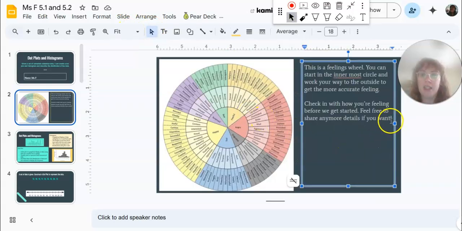So take a second to type anything in the box here about how you're feeling. If you want to share your word, just a little moment to check in with yourself. So take a second to do that now. And when you feel ready, you can push ahead to slide 3 and we'll start looking at our graphs. If you want to pause the video to really look at this circle, please feel free to do that. And then when you're ready, push to slide 3.